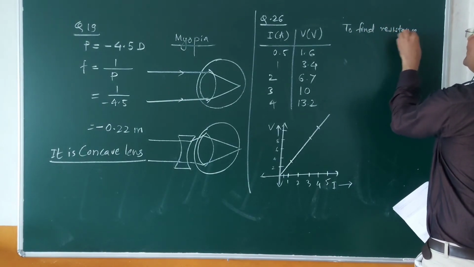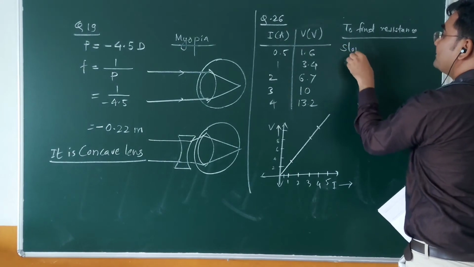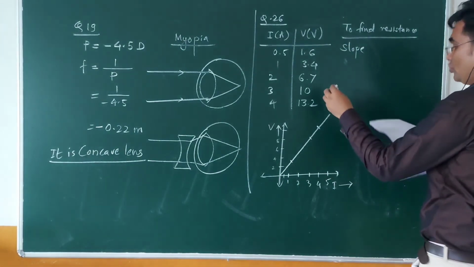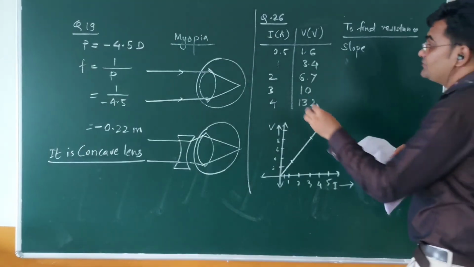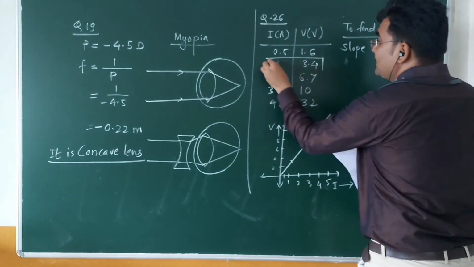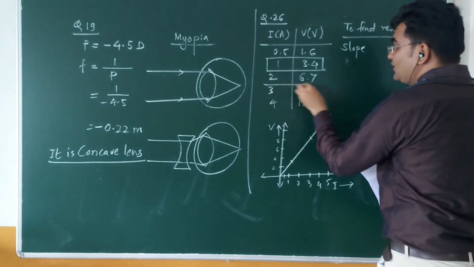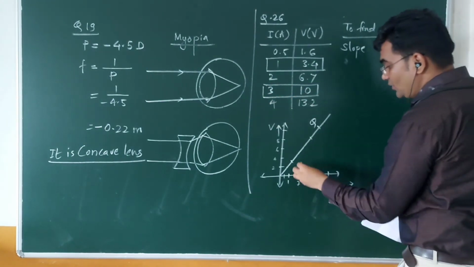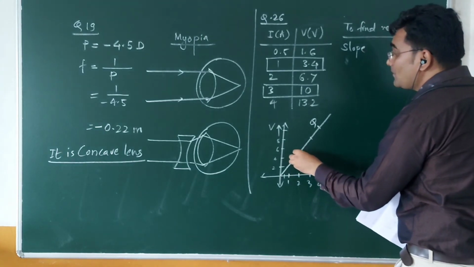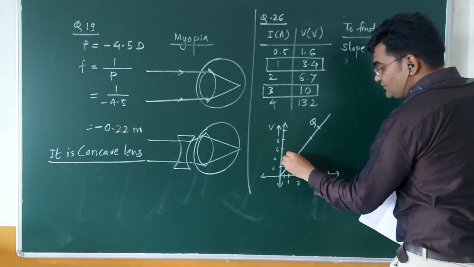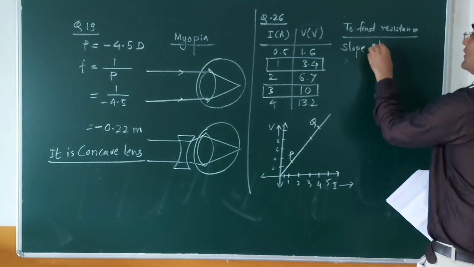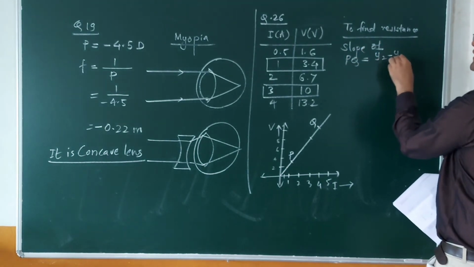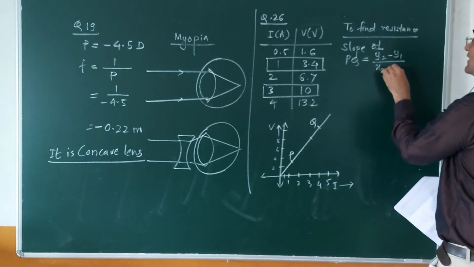To find resistance, we need to find the slope. Suppose we have 2 points, 2 coordinates: this first one is point P, and this is a point Q on the line. So the slope of PQ can be found by the formula y2 minus y1 divided by x2 minus x1.